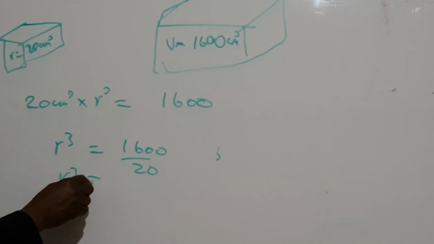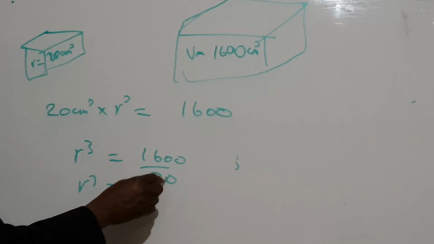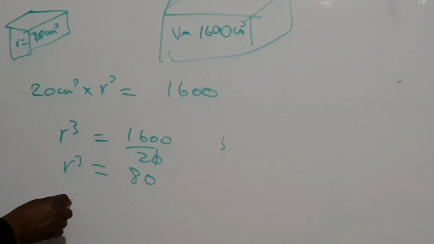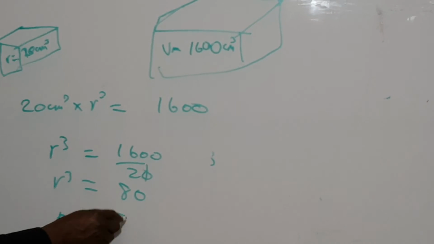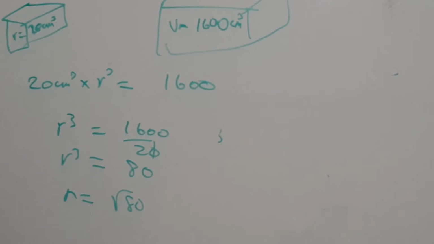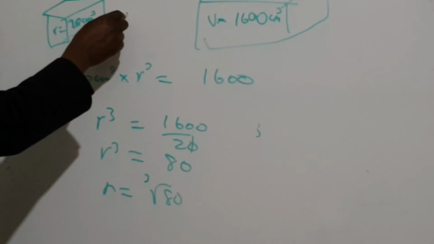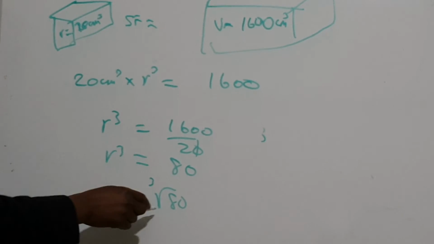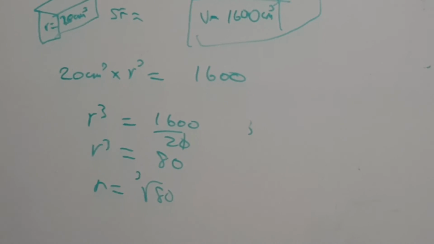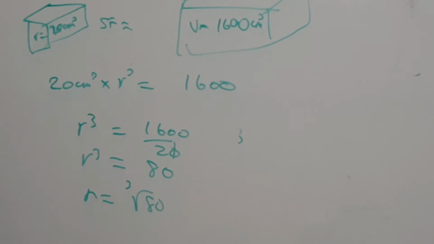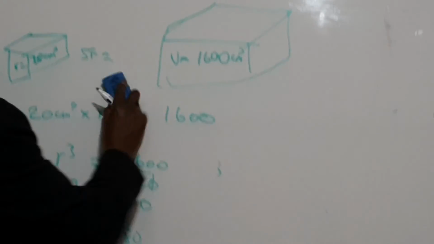R cubed is equal to 80. So therefore, r is equal to the cube root of 80. So the scale factor is the cube root of 80. That's when you are dealing with volume in terms of scale factor.